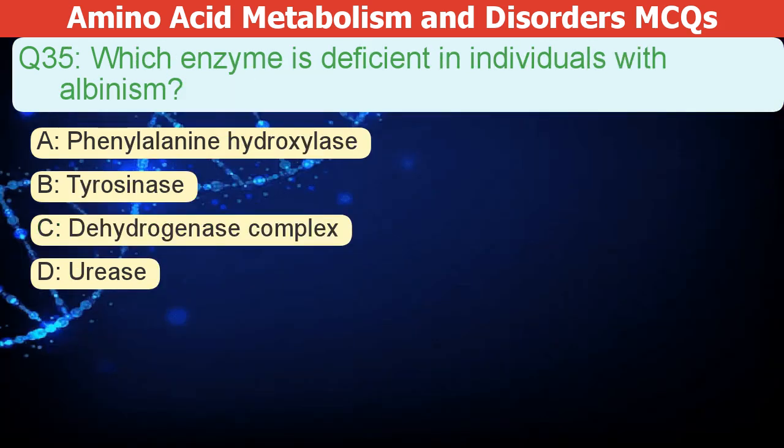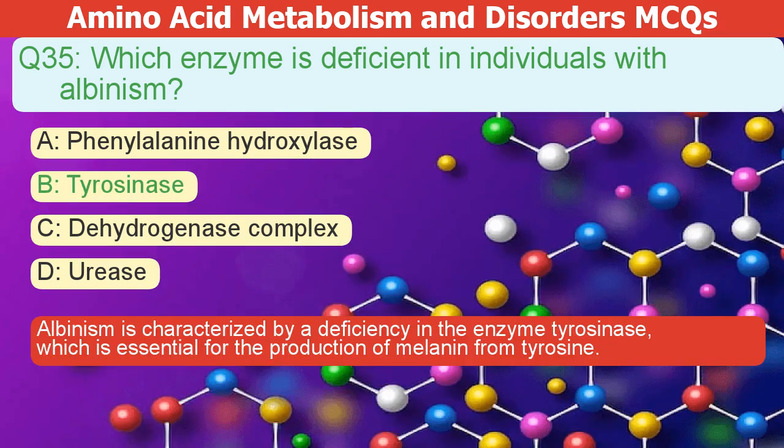Which enzyme is deficient in individuals with albinism? A. Phenylalanine hydroxylase. B. Tyrosinase. C. Dehydrogenase complex. D. Urease. The correct answer is B. Albinism is characterized by a deficiency in the enzyme tyrosinase, which is essential for the production of melanin from tyrosine.